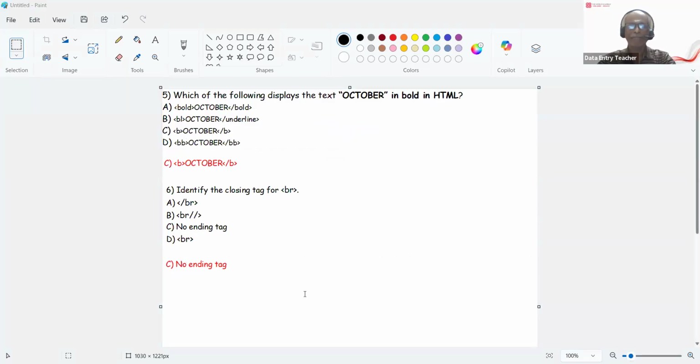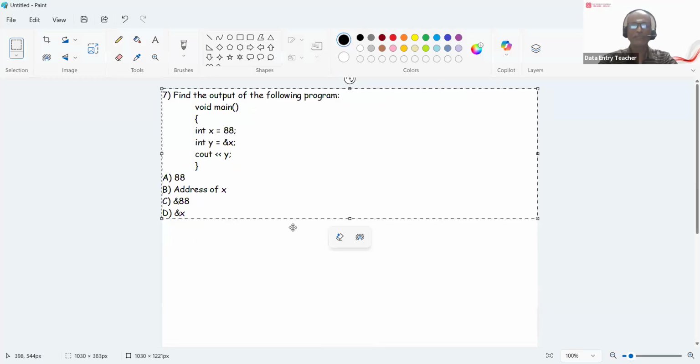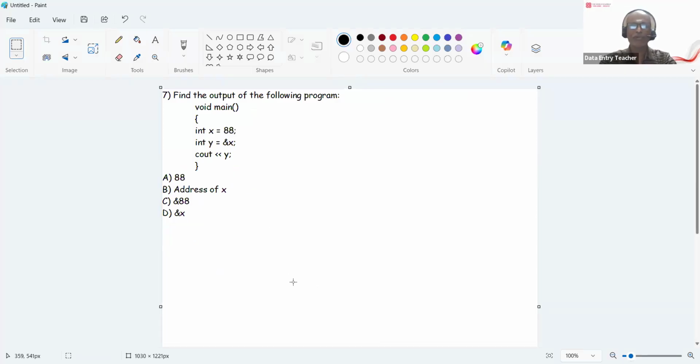Okay. Next question is, find the output of the following program. Now the value of x is given, y takes the address of x, and you are printing the value of y. Y will contain what? Y will contain the address of x, right? So address of x is the answer.